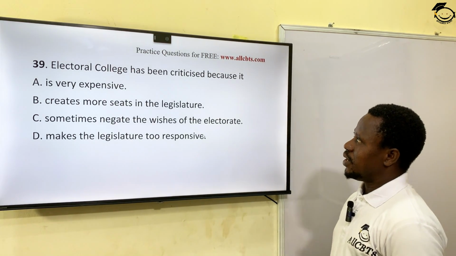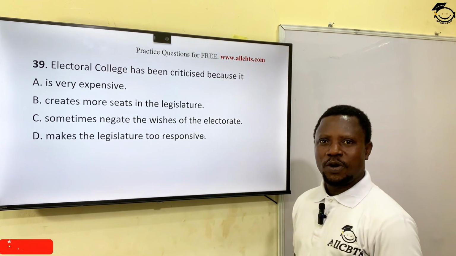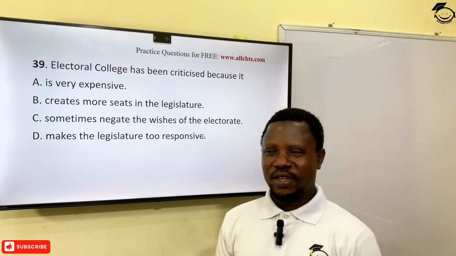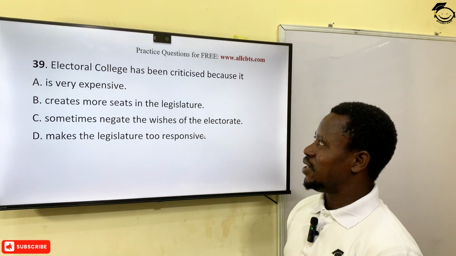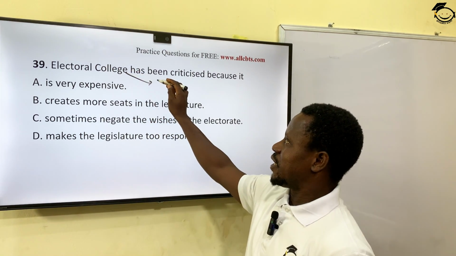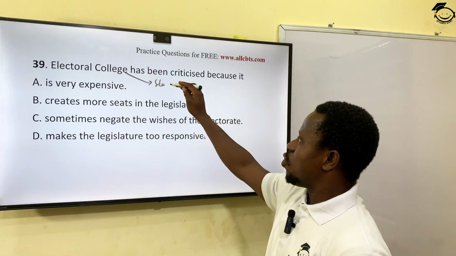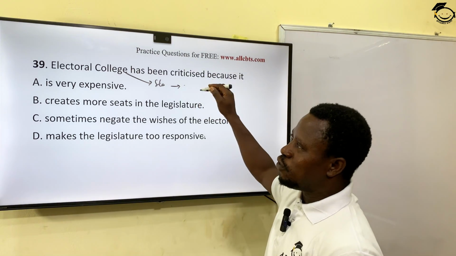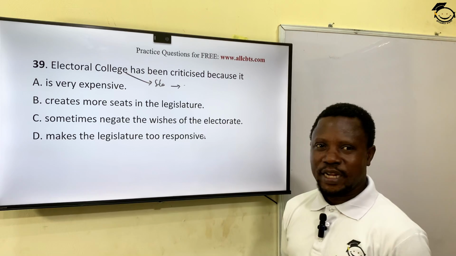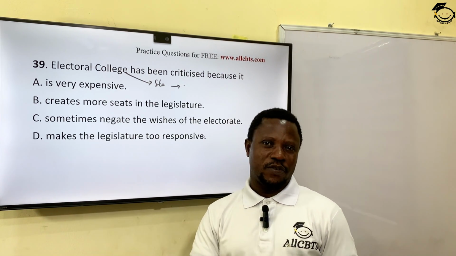Electoral college has been criticized because you may want to ask me, what is electoral college? Is it like a college, a secondary school we have? No. Electoral college is a group of people that is selected by the electorates, the voters, to go ahead on their behalf to vote for the final representatives. So in electoral college, we are talking about indirect elections. We are talking about two stages of elections.